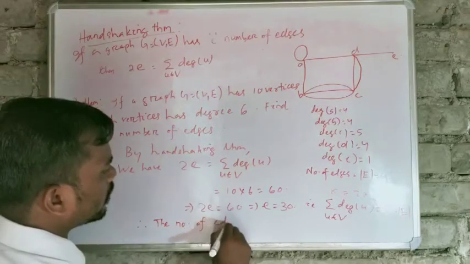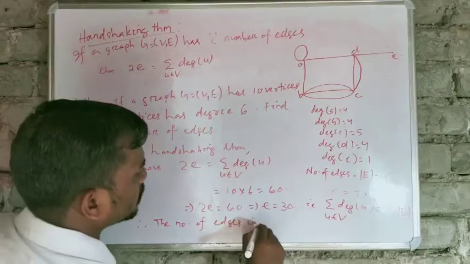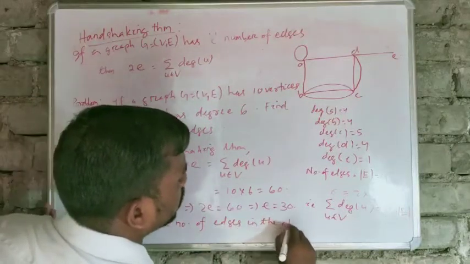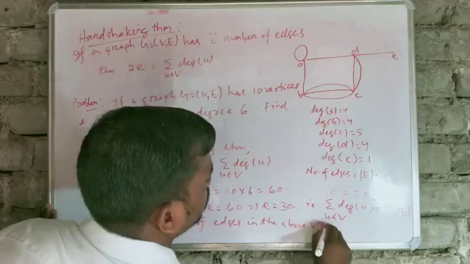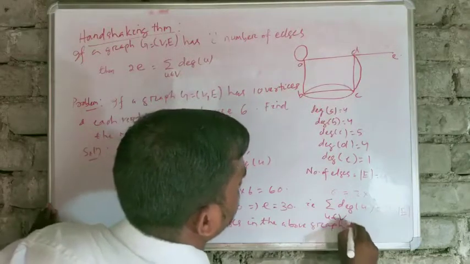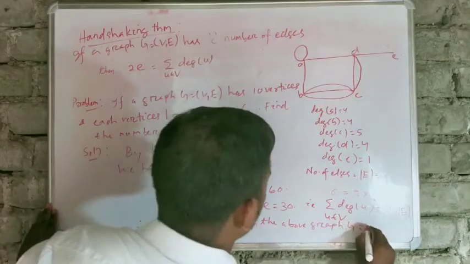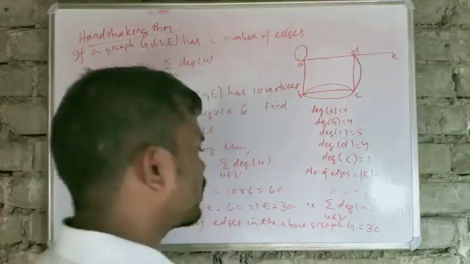The number of edges in the above graph G is 30. Got it?